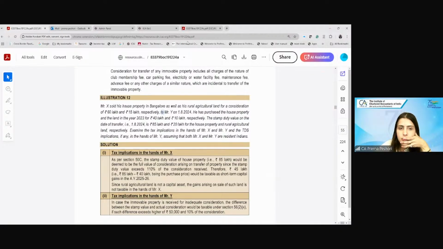Yes, ma'am. Yes, so we will take 85 lakh as the FVC. So 85 minus the purchase price, which is 40 lakh, will be my capital gain. Now, whether it will be short term or long term, this is short term because this is purchased in 23, sold in 24. We are taking 24 months as the holding period. So this will be a short term capital gain. Correct?